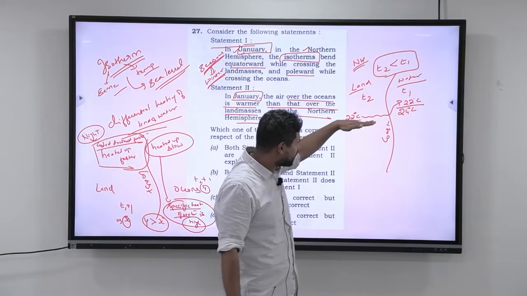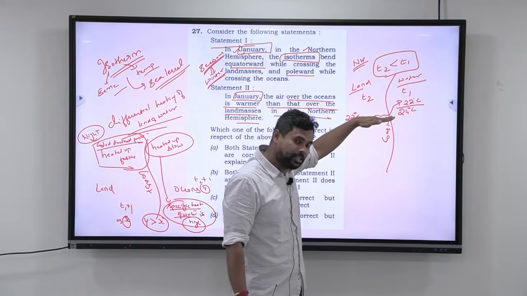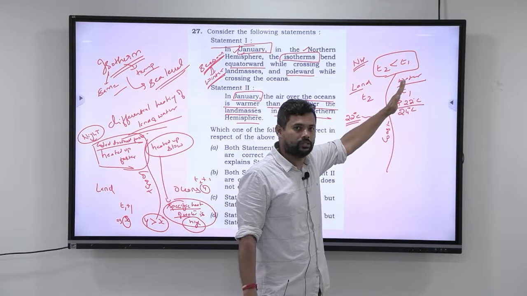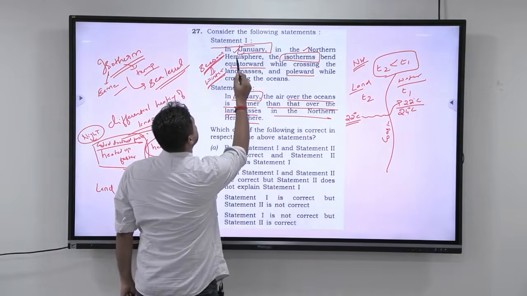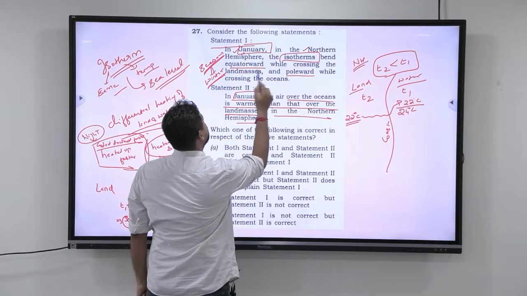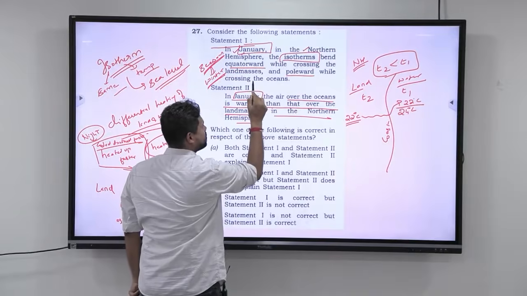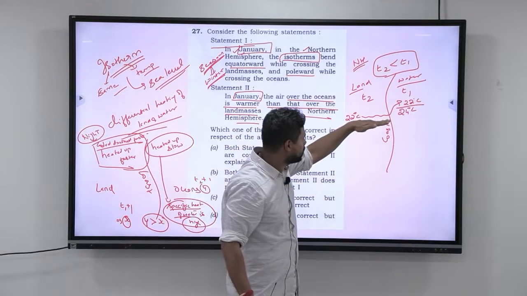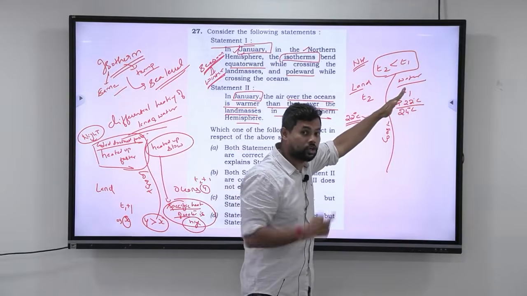So this isotherm that came from the land in January in the northern hemisphere will go polewards. Let us go back and confirm. In January in the northern hemisphere, the isotherms bend equatorwards while crossing the land masses and poleward while crossing the oceans. Look at this. As they go like this, they are moving polewards as they cross the oceans.